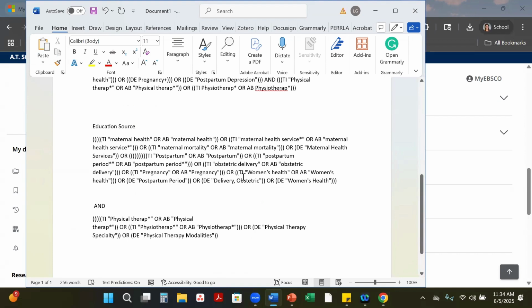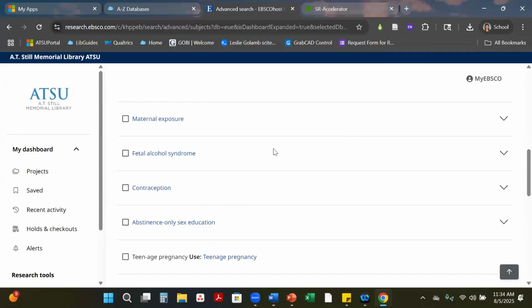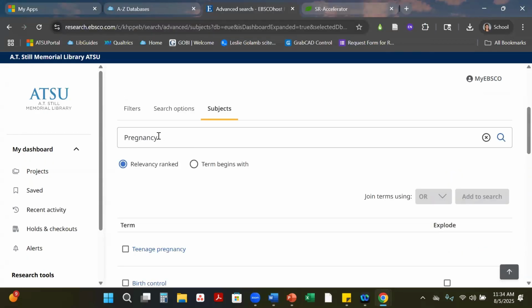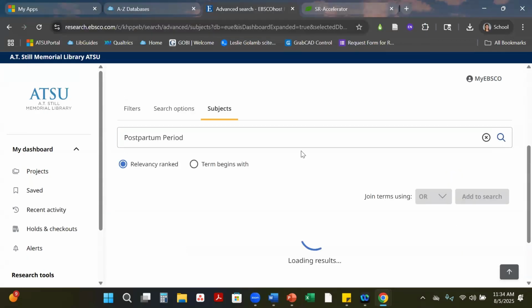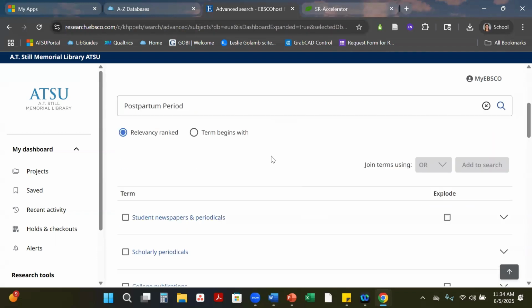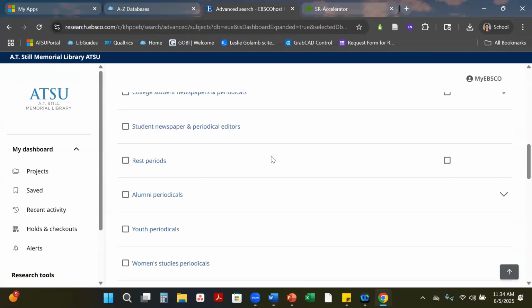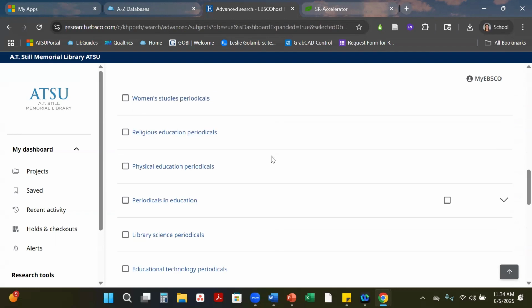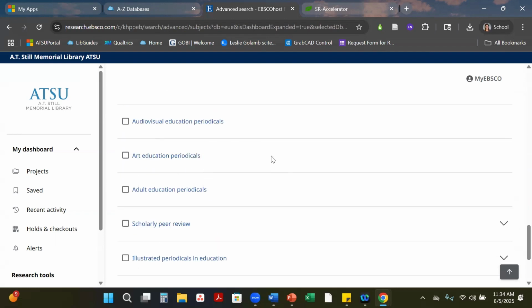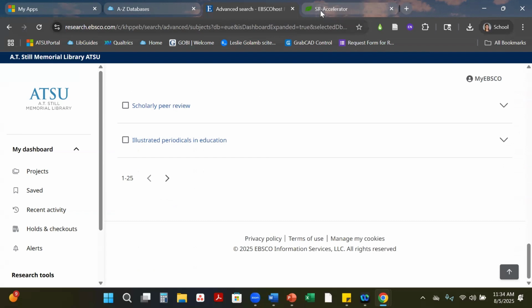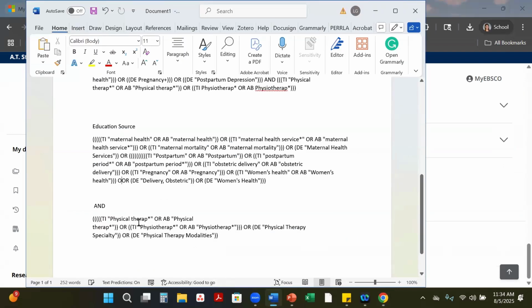Then the next one that we have in our list is right here. Again, this is another one that's not coming up in education, which doesn't surprise me because it doesn't really deal with education, but we will delete that and get rid of another parenthesis.